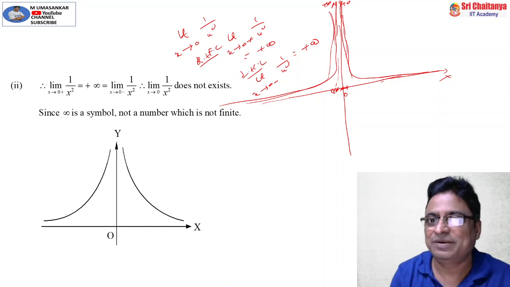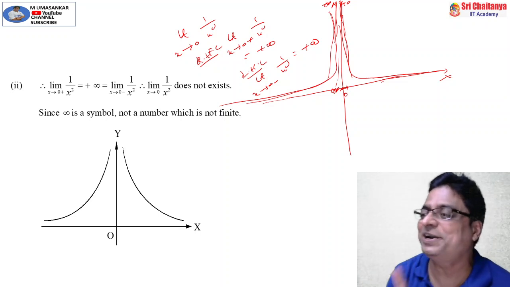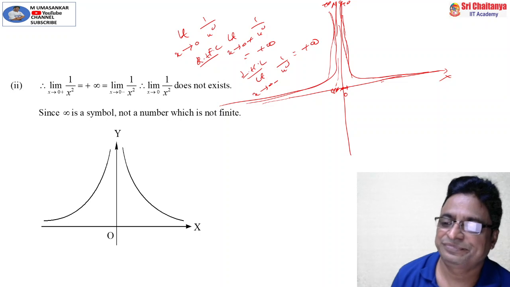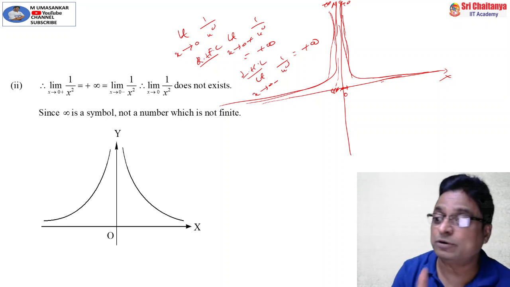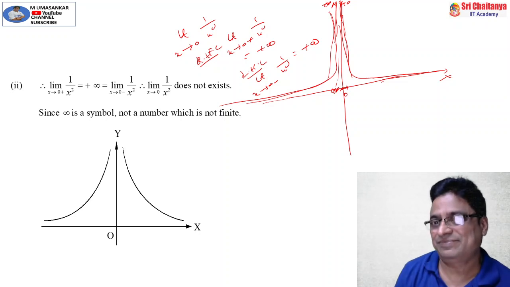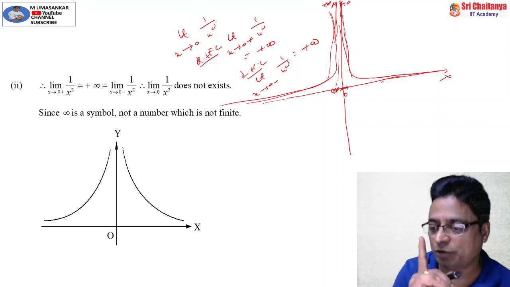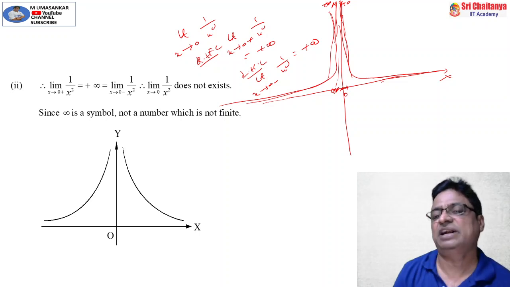Got the point? But don't say that the limit exists and is equal to infinity. In the majority of textbooks, even lecturers are making this mistake. You can write the limit as infinity, yes, but don't say that it exists. The term exists is very powerful. You apply exists only for what? Finite values, not for infinite values.